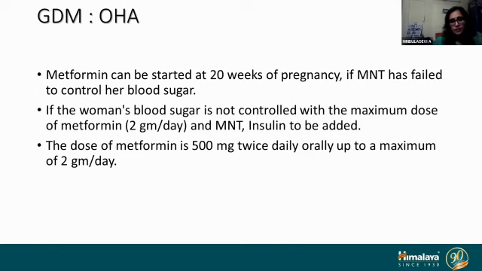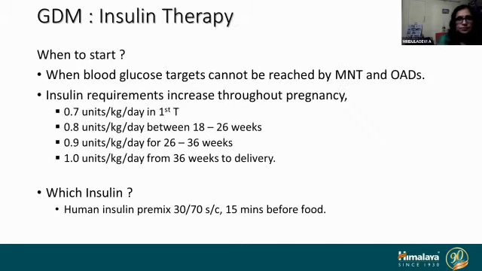If the woman's blood sugar is not controlled with the maximum daily dose of metformin, that is 2 gram, 500 milligram QID, that's the maximum dose, but usually we give 500 milligram BD, then we increase to 1 gram BD. Then that will be the maximum dose. So with 1 gram BD also if sugars are not coming under control, there is no other way, you have to start insulin.